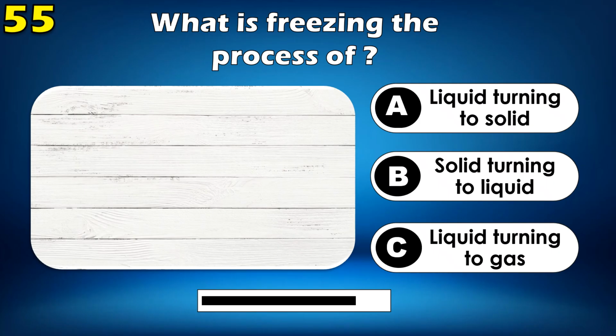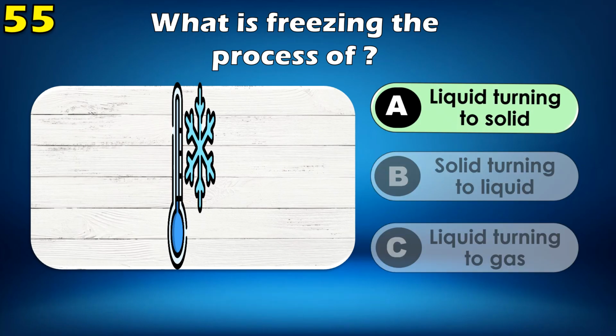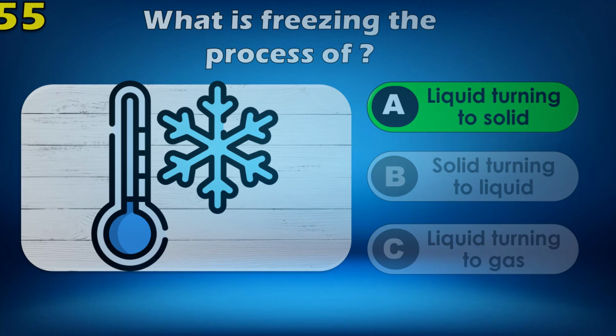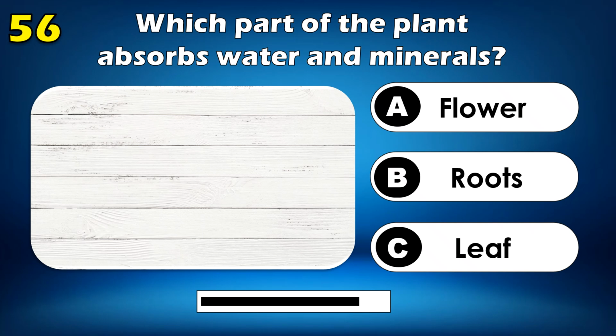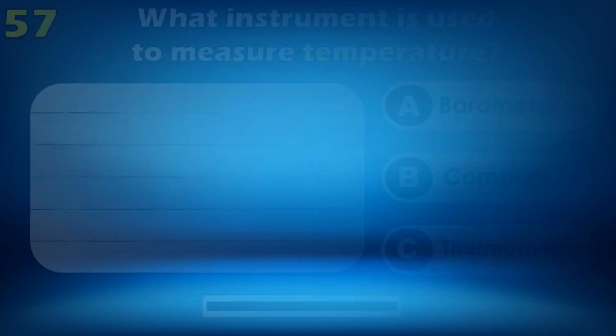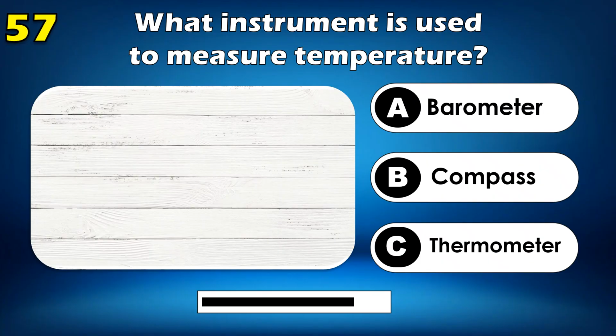Chlorophyll. Which force pulls objects toward Earth? Gravity. What is freezing the process of? Liquid turning to solid. Which part of the plant absorbs water and minerals? Roots. What instrument is used to measure temperature?